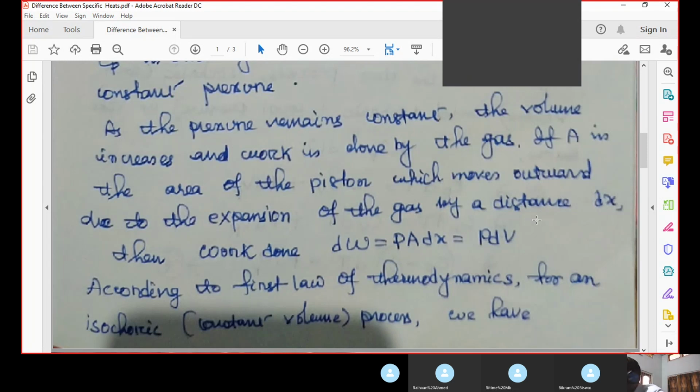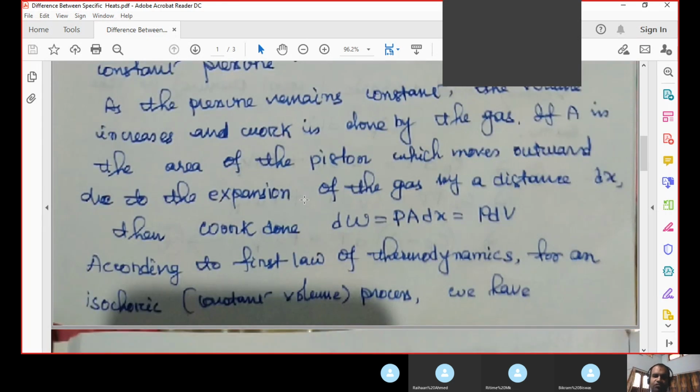And we know that if the volume of the gas increases, then the gas will do a work. A work will be done by the gas. Suppose the piston moves outward, and due to the expansion, the gas moves by a distance dx.